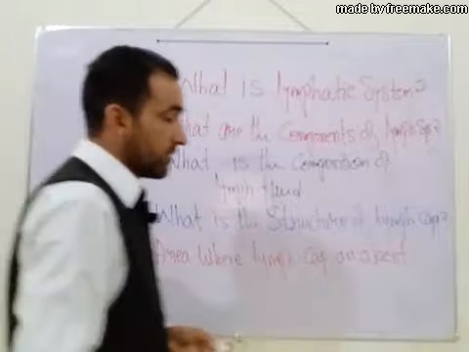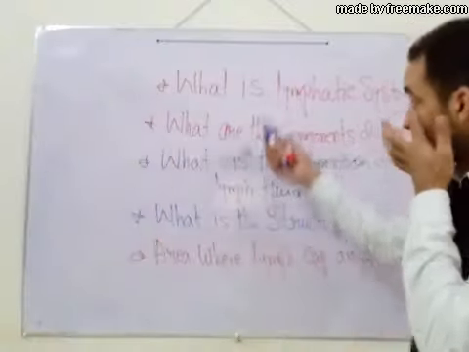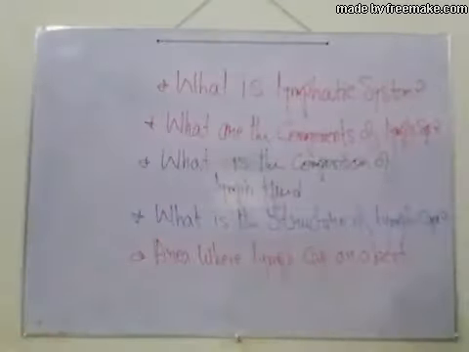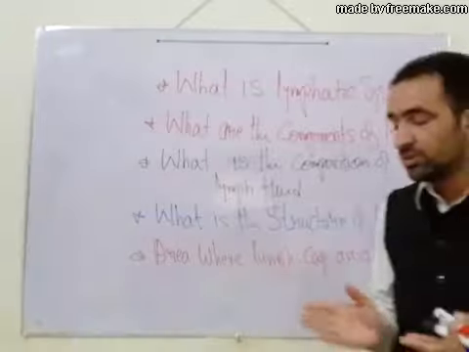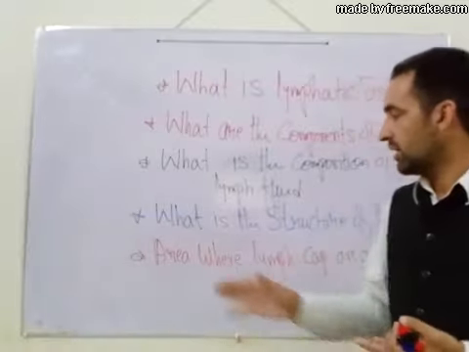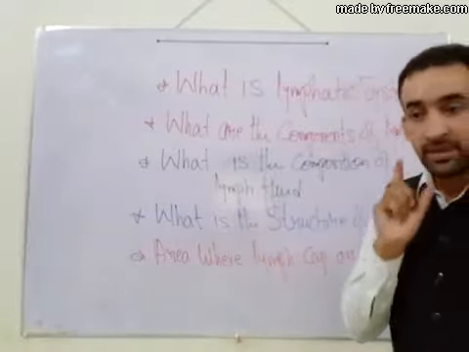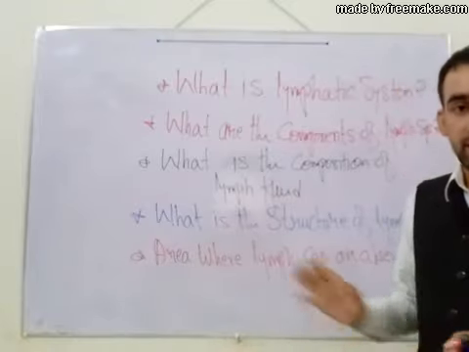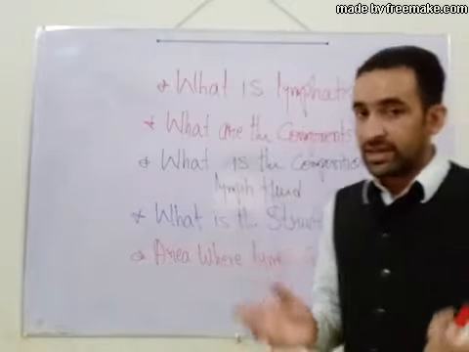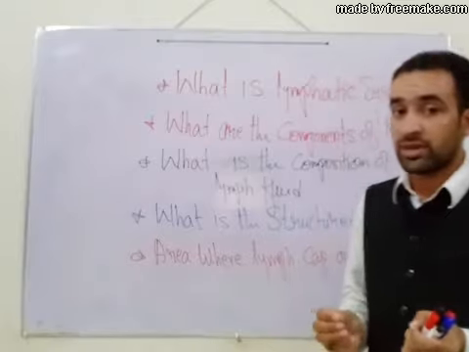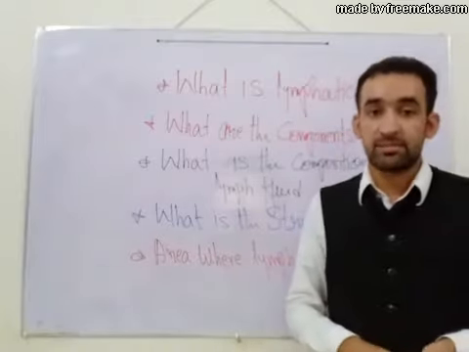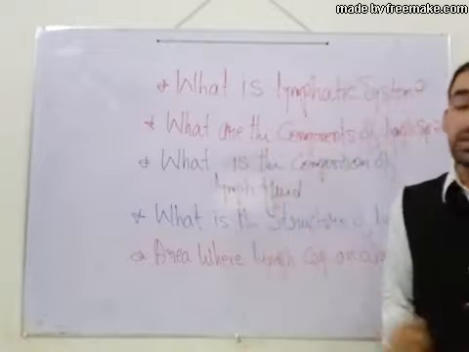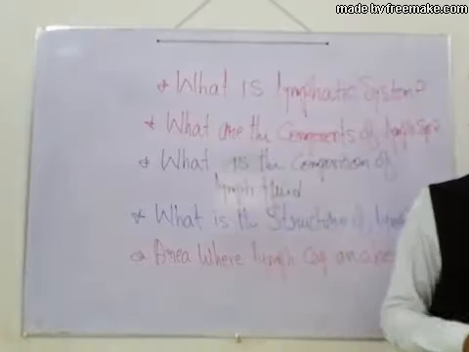So in today's session we will cover all these objectives: define the lymphatic system, what are the components or organs of the lymphatic system, what is lymph fluid and what is the composition of lymph fluid, what is the structure of lymph capillaries, and the last objective is the area, which zone of the body does not have lymph capillaries and lymphatic system. So let's start from the definition.